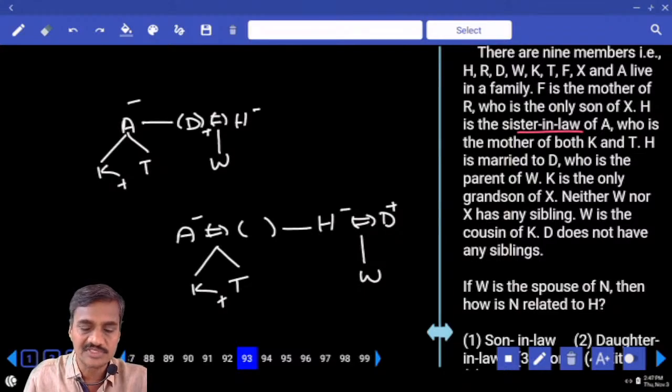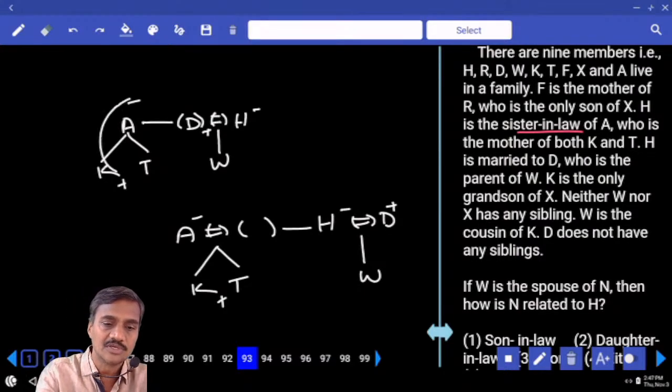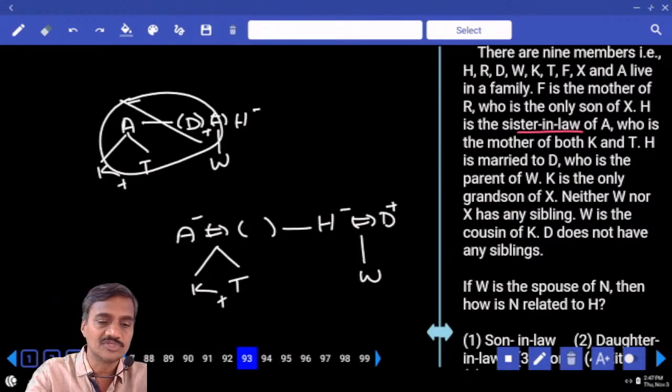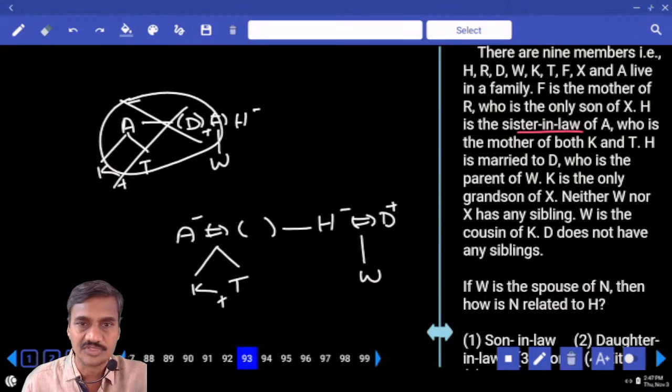D does not have any siblings. Now here in this case, we have A and D as siblings to each other. But as D does not have any sibling, this case is ruled out. Now we are left with this one, and 1, 2, 3, 4, 5, 6, 7 persons.